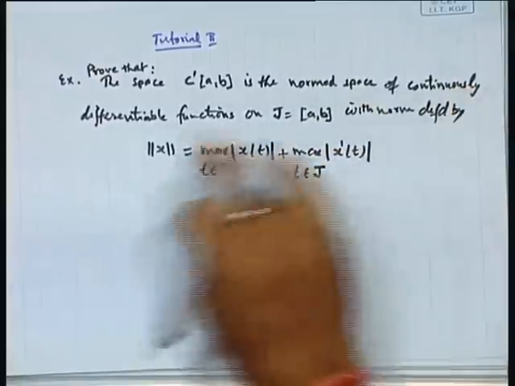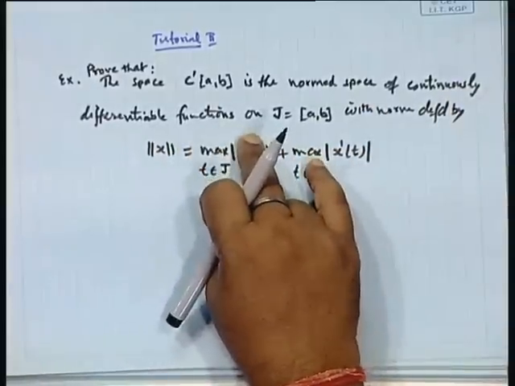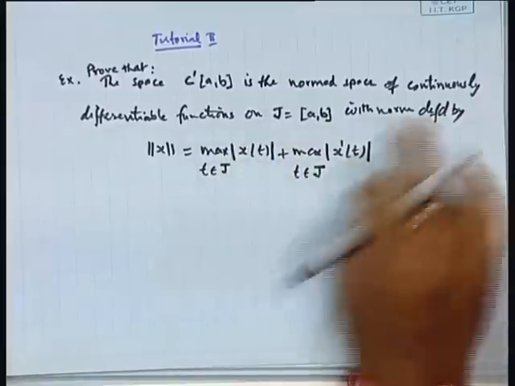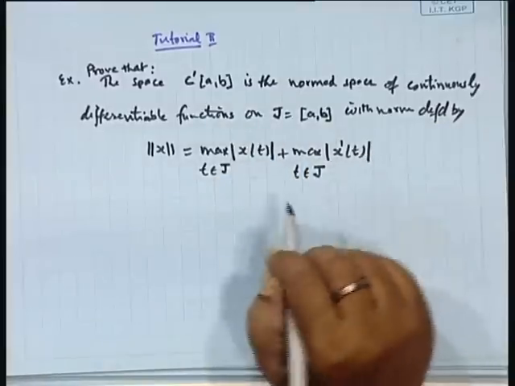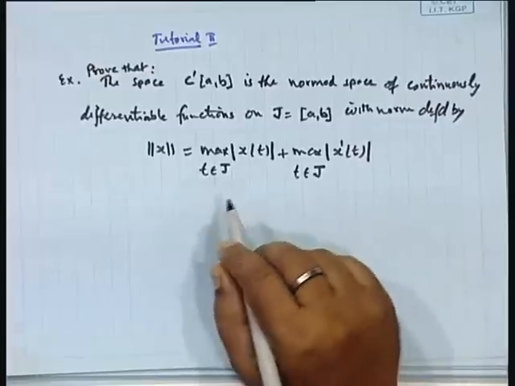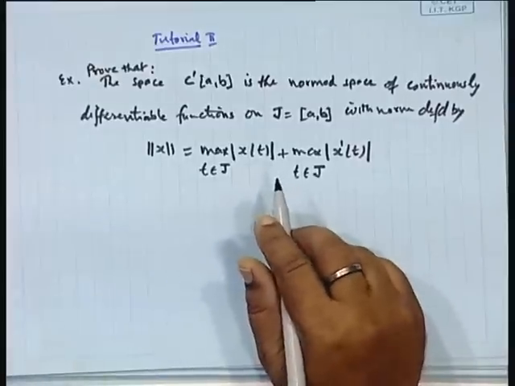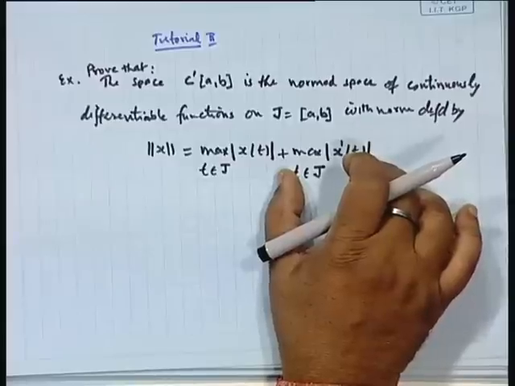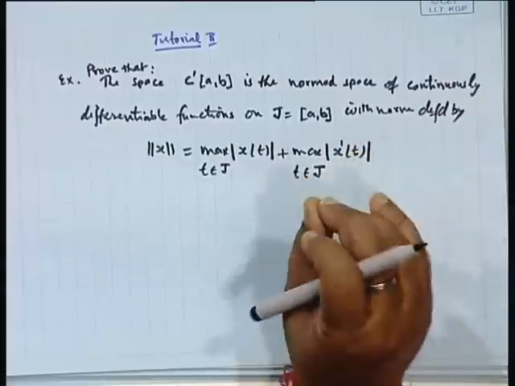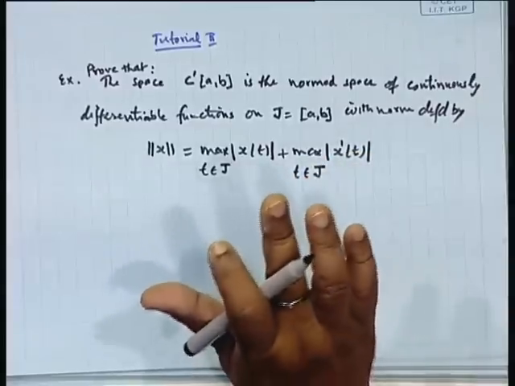So, the set of all continuously differentiable functions, okay, that is why we are adding this term also, in order to get all the properties of the norm satisfied. If I do not put this term, you will see that all the conditions of the normed space will not be satisfied. Okay.